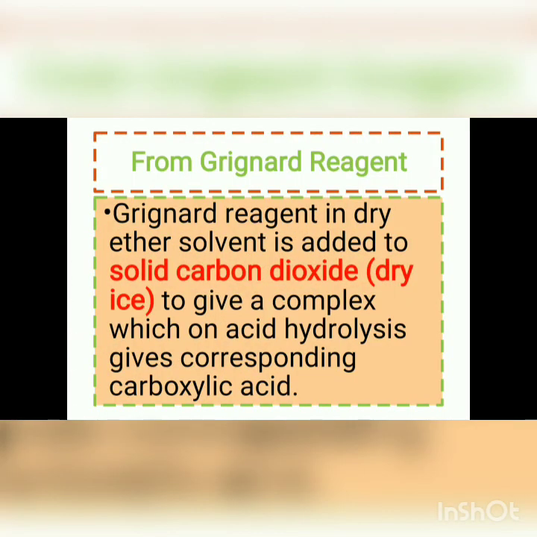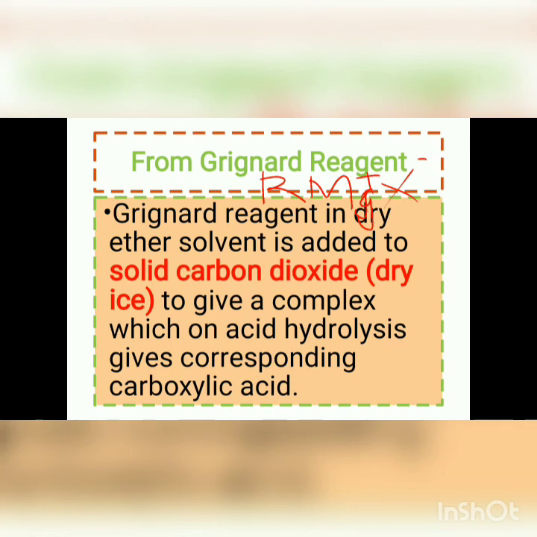Now the last reaction for the preparation of carboxylic acid is from the Grignard reagent. The Grignard reagent can be represented by the general formula RMgX. Here R is the alkyl group, Mg means magnesium which has the positive charge, and X means the halide which has the negative charge.